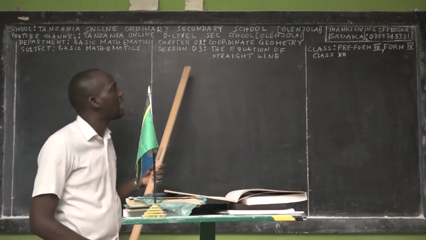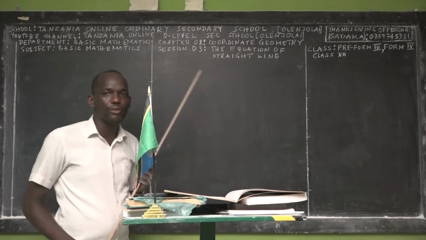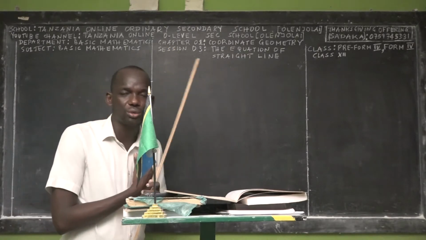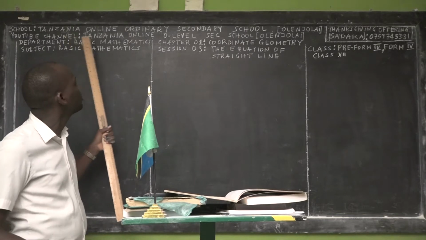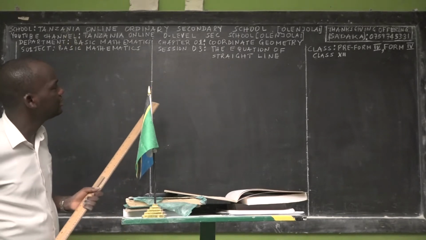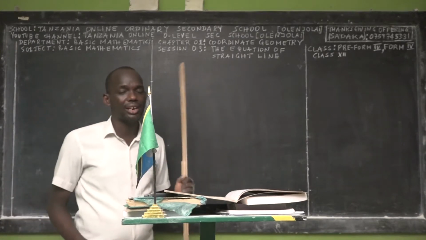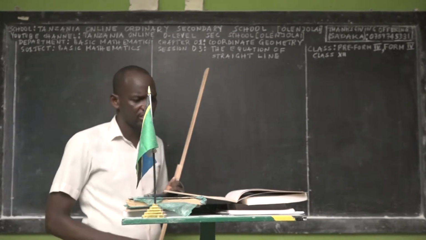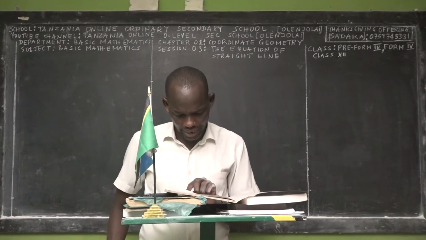We have Basic Mathematics Form 4, because we are teaching Basic Mathematics Form 1 through Form 4. In case you missed those, you can check our YouTube channels and then you can access them. In Basic Mathematics Form 4, we have to cover almost eight chapters, if I'm not mistaken.